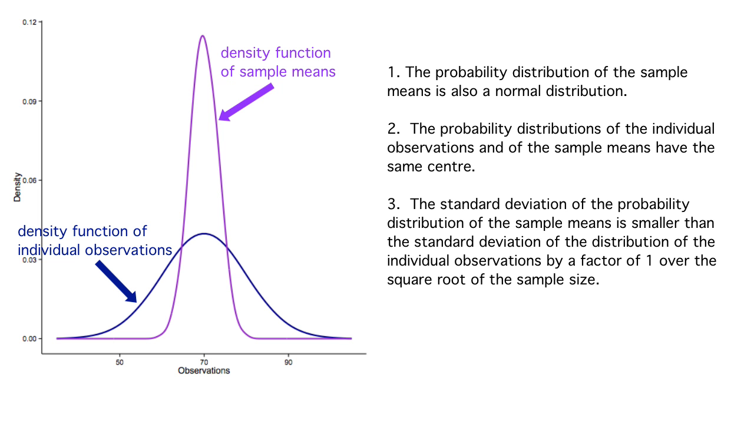The probability distribution of sample means is also normal. The normal probability distributions of individual observations and the sample means both have the same mean, the same center of the distribution. And the standard deviation of the probability distribution of the sample means is smaller, less spread, than the standard deviation of the probability distribution of the individual observations. And it's smaller by a factor of 1 over the square root of the sample size n.